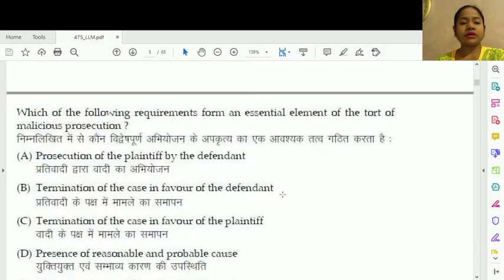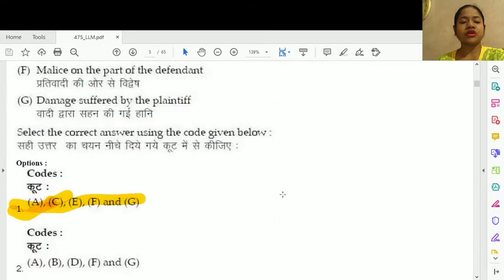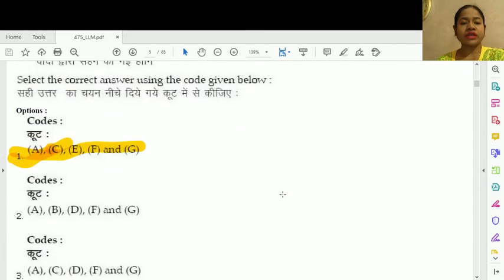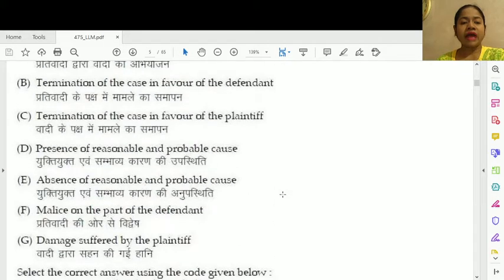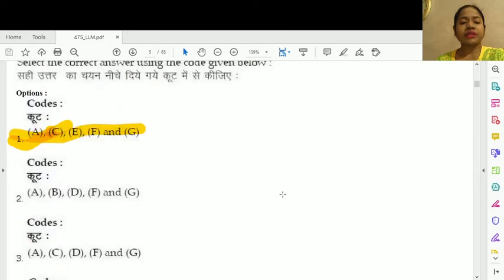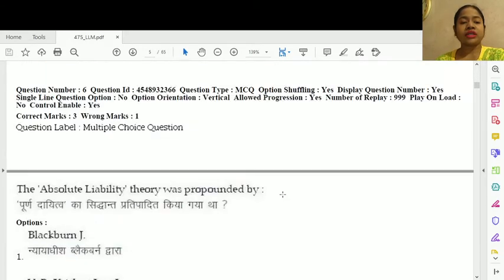Question number 4. Which of the following requirements form an essential element of the tort of malicious prosecution? This is option number A, C, E, F and G. Let us read. Prosecution of the plaintiff by the defendant, then termination of the case in favor of the plaintiff, then absence of reasonable and probable cause, and malice on the part of the defendant, and then damage suffered by the plaintiff.